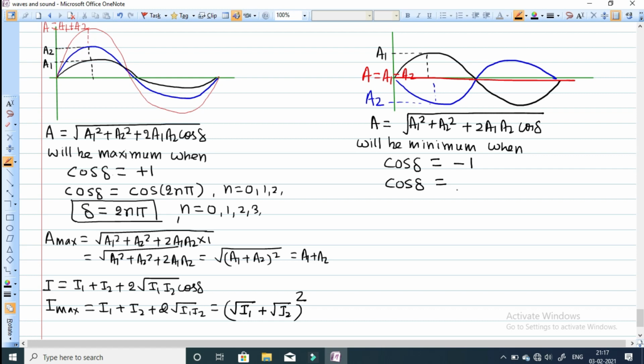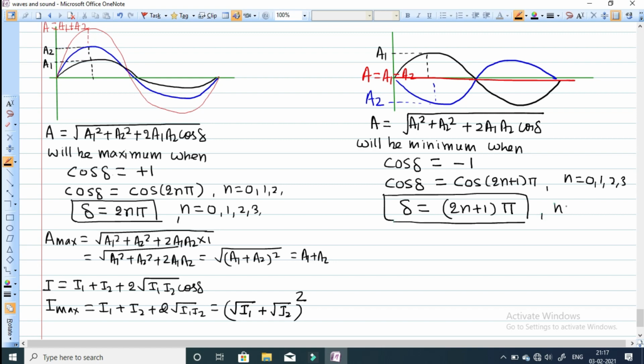All the odd numbers can be written in the form of 2n plus 1. So we can write cos of (2n plus 1) pi, where n is an integer, and if you put in the values you will get the same answer. So in place of delta, the value must be (2n plus 1) pi, an odd number of pi, and cos will be negative. So when delta is an odd integral multiple of pi, you get destructive interference. n will be equal to 0, 1, 2, 3 and so on.